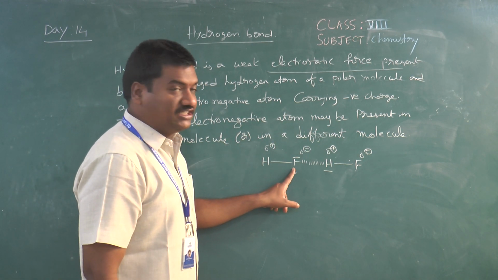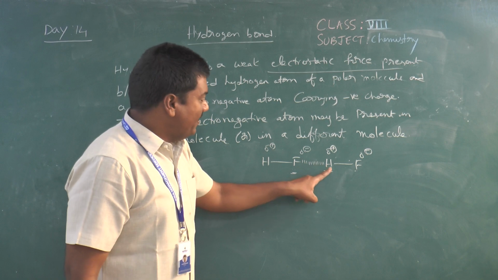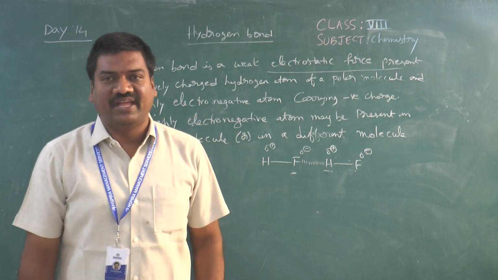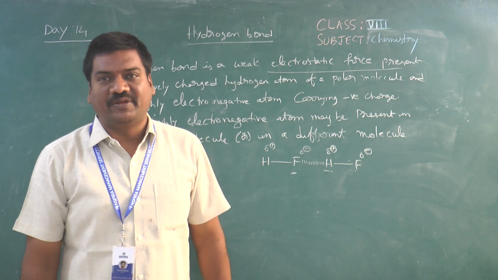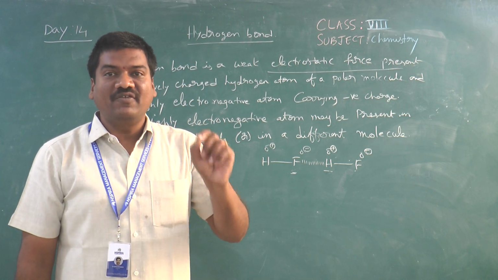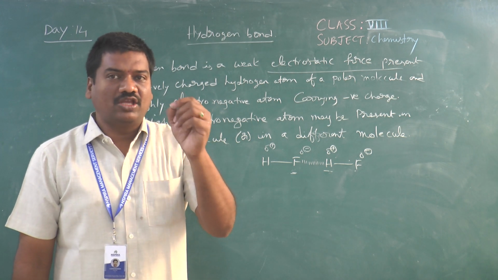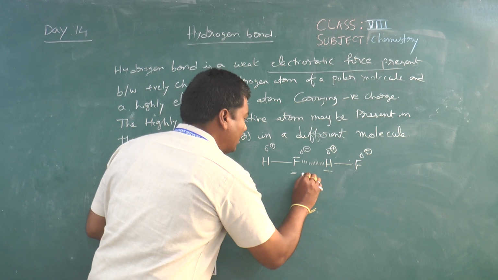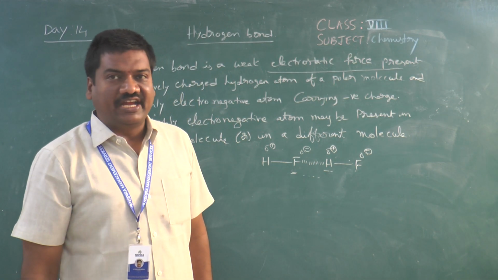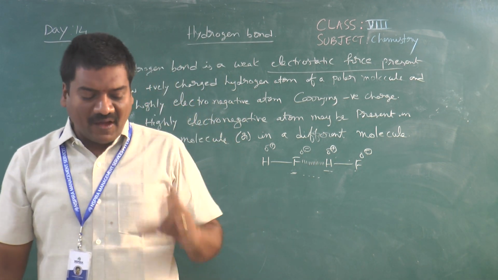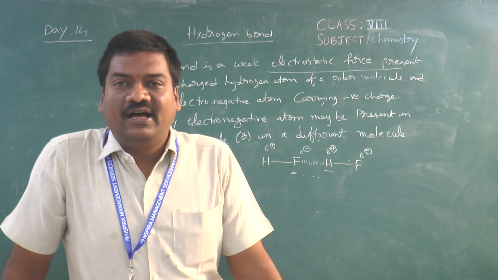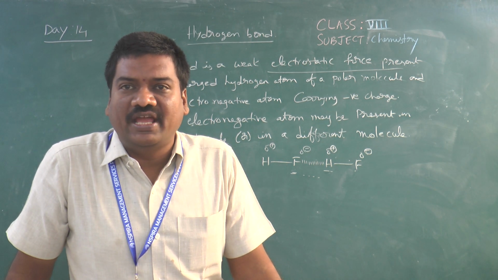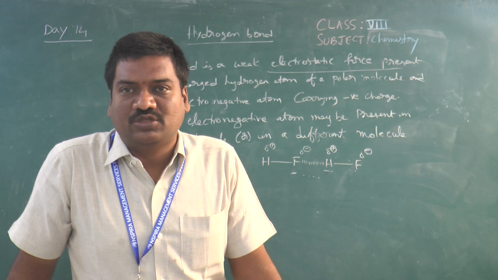Means here this is a highly electronegative element. Between this hydrogen atom and this fluorine atom there will be some attraction. That electrostatic force of attraction will be there due to the opposite charges. That bond we are taking as hydrogen bond. That hydrogen bond is indicated by small dotted lines like this, or like this we can indicate. Here two types of hydrogen bonds are possible. One is intermolecular hydrogen bonding and another one is intramolecular hydrogen bonding.